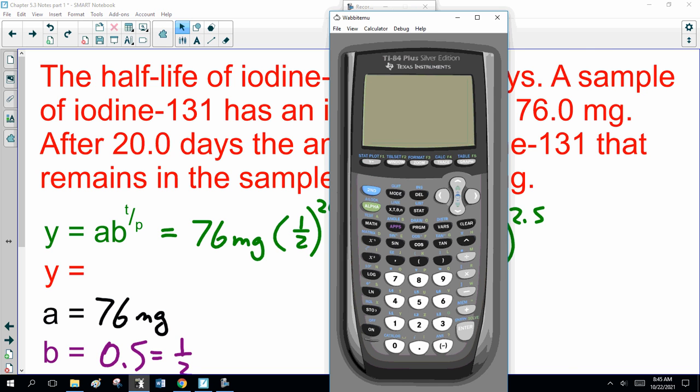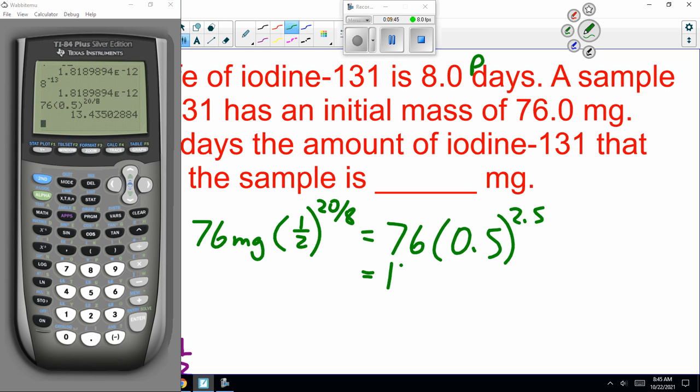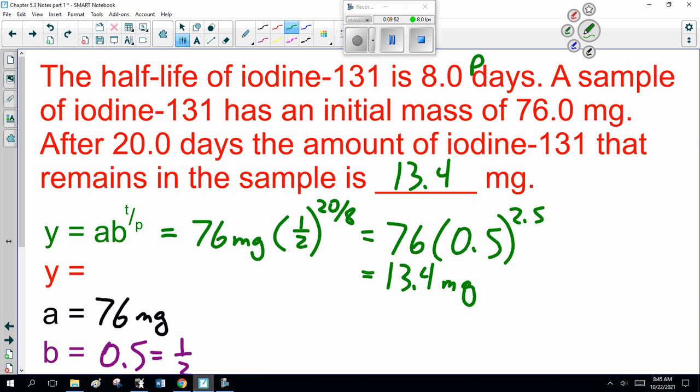Actually, I should show you, shouldn't I? So, 76 bracket, 1/2 or 0.5, does it matter? No. Close bracket, now to the power. Just in case I made a dumb math boo-boo, which happens, I'm going to go 20 divided by 8. 13.4. So at the end, 13.4 milligrams. Okay? See how that goes?